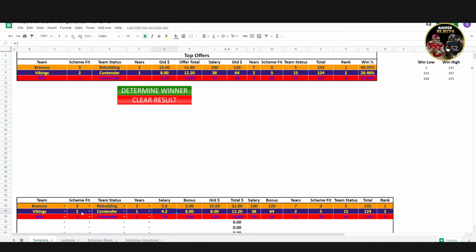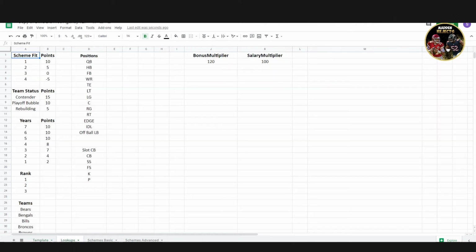So what we're going to do here, we've got different things coming in. Fig would be a 4 for the scheme fit. We're going to just play around. So you can see it's going to come up with a point value here. It all gives it those points, and those points get all jumbled together there to come up with the probability. So we're going to have all the different teams here. Before I run it, I'll show you the points.